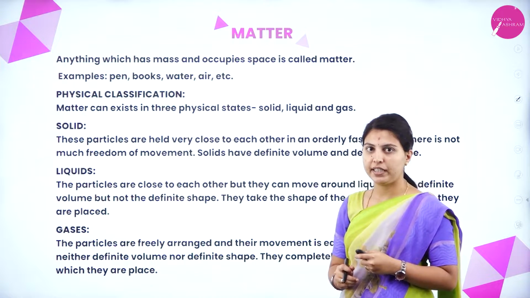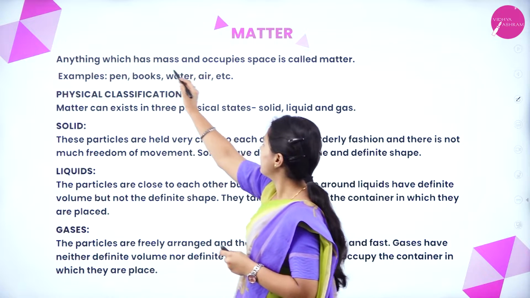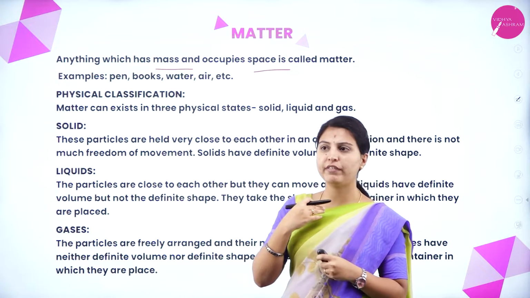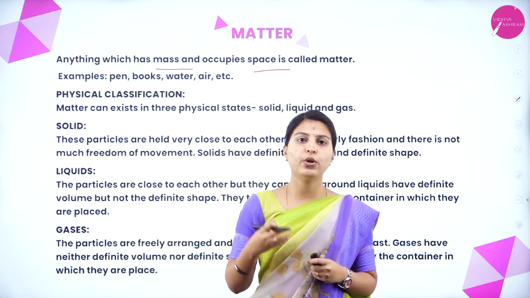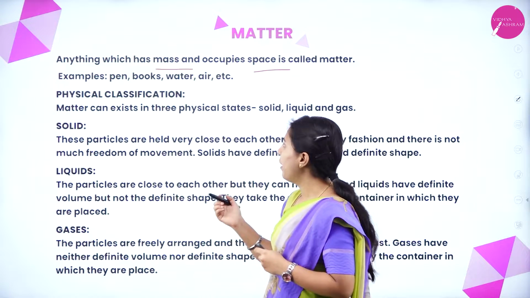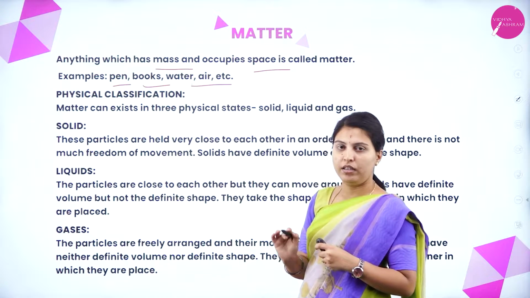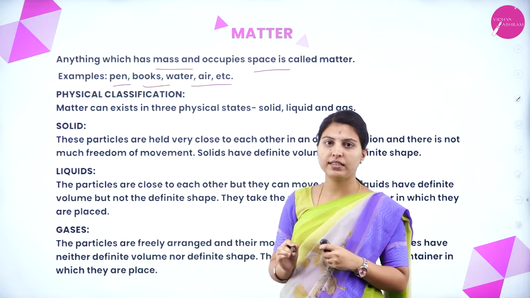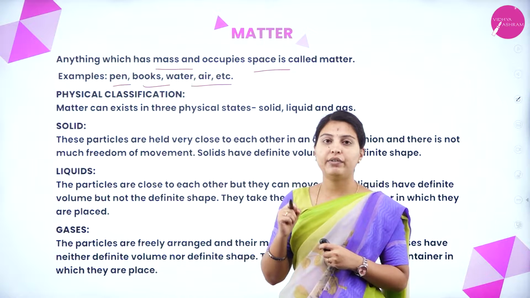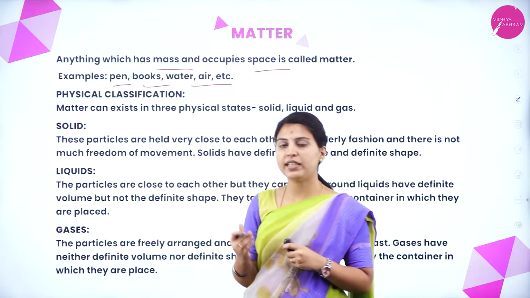Next we'll see matter. Anything which has mass and occupies space is called matter. See here, has mass and occupies space is called matter. Whatever you see, all things belong to matter, but in different states of matter. For example, pen, books, water, air, etc. are all matter, having some mass and occupying space, but all are in different conditions, that is, they differ in states of matter. First we will see how matter is classified.